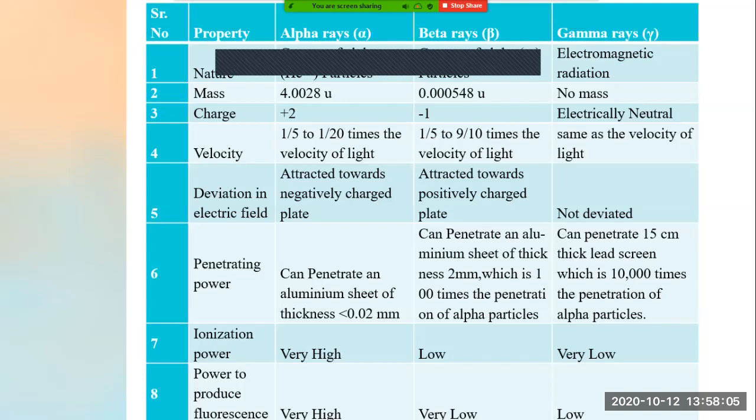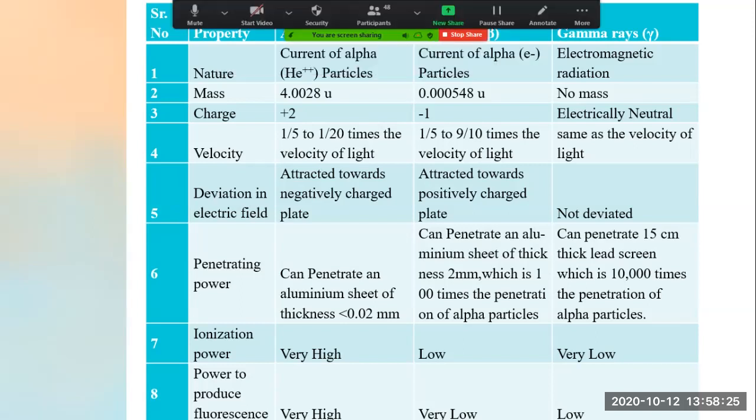Now see, alpha, beta and gamma, we have covered their characteristics also. All the characteristics we have learned today.